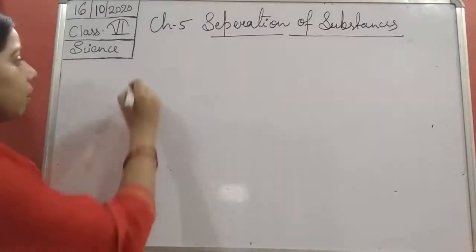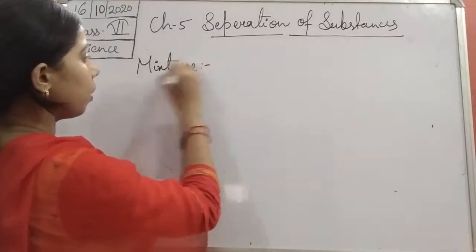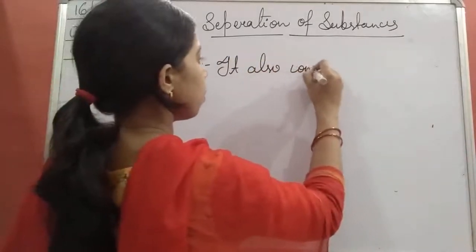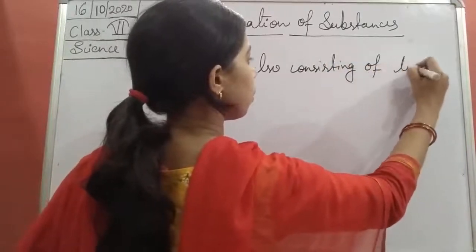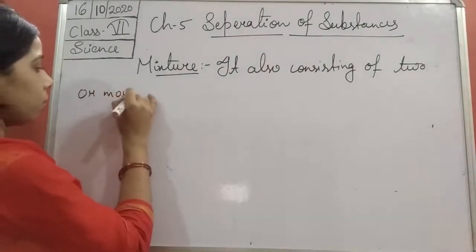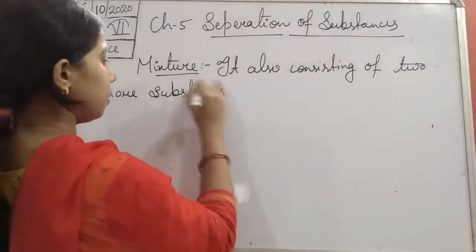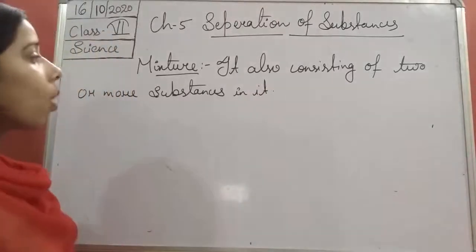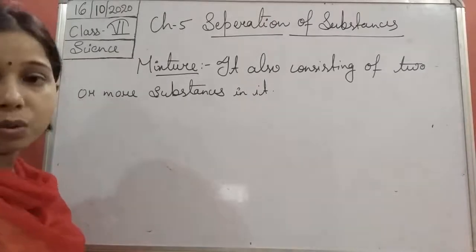If we talk about the definition of a mixture, it also consists of two or more substances in it. So what is a mixture? Consisting of two or more substances in it, that is known as a mixture.